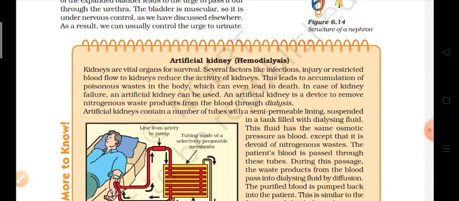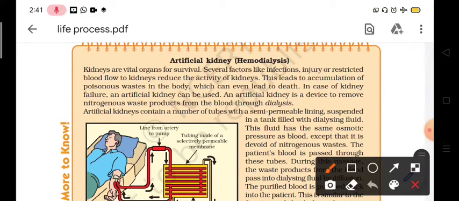So here, artificial kidney is a system which is related to the excretory organ. So what is artificial kidney and why it is required, we will discuss from the given data in our syllabus or in our book. Here it is given, kidneys are vital organs for survival.